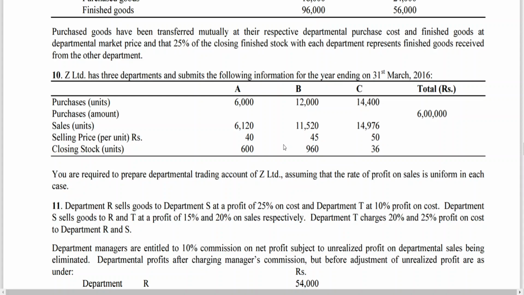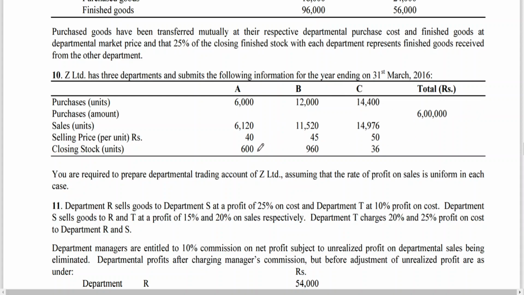Okay. What is missing there? Previously opening stock units is missing. So how can you find out opening stock units? Sales plus closing stock minus purchase is equal to opening stock. But the problem is the same. The model is the same. To find out the GP ratio, you have to go for sales minus sales value of purchase units minus this one. You'll be getting percentage of profit.